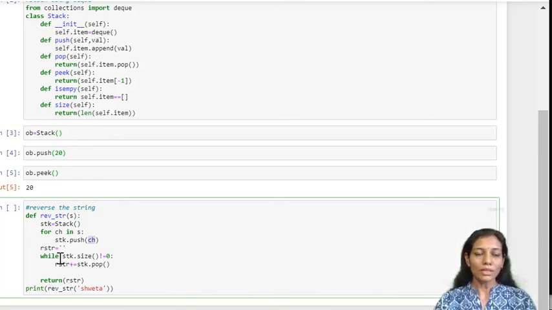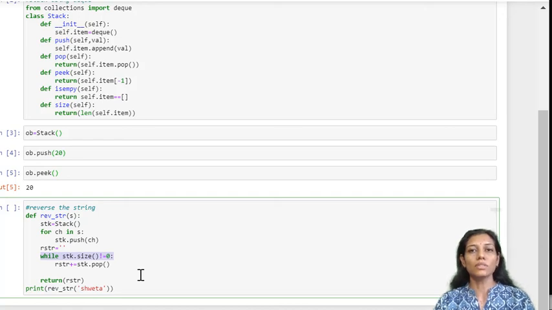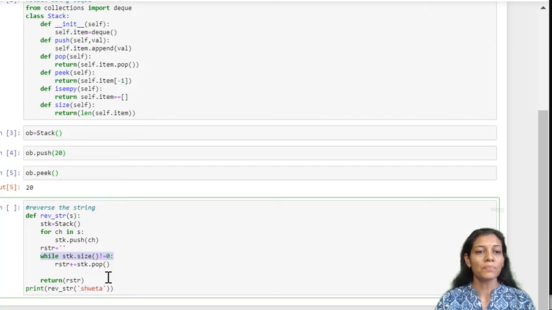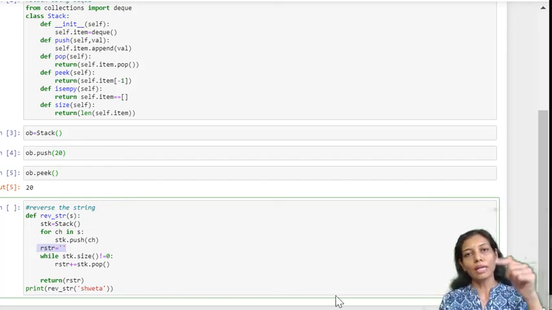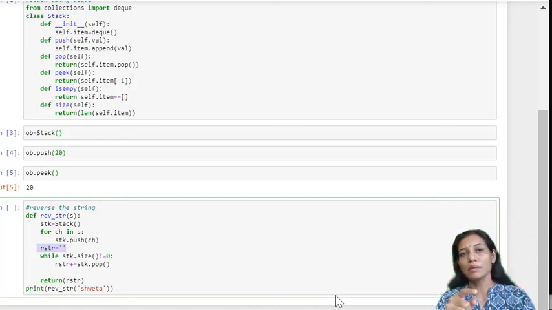For that we have a while loop. We check until the stack is empty. Then we keep on popping and concatenating the popped character into the reverse string, which is a blank string right now. First we have pushed all the characters on top of each other until the string is empty.